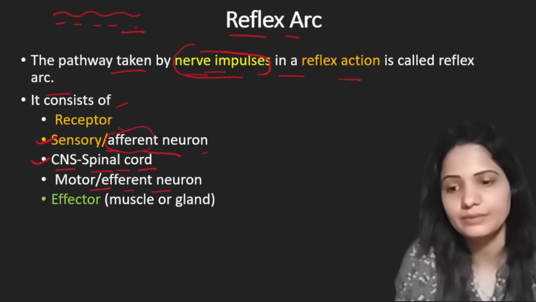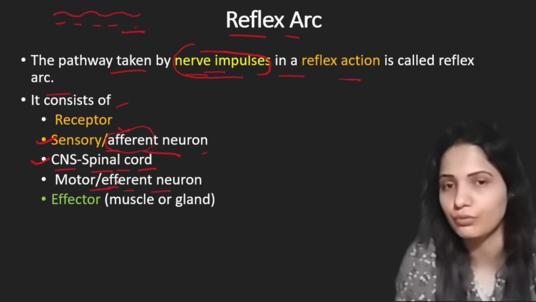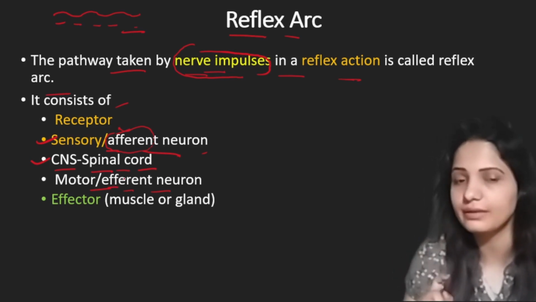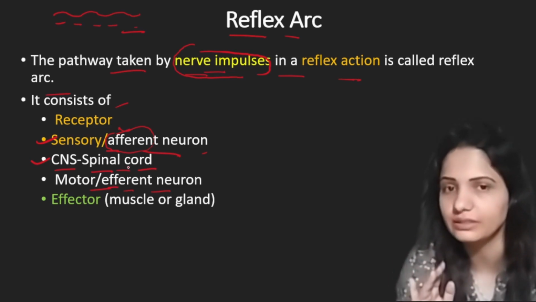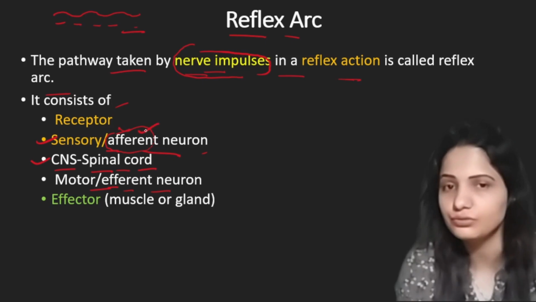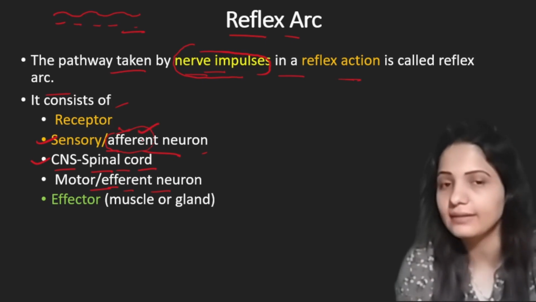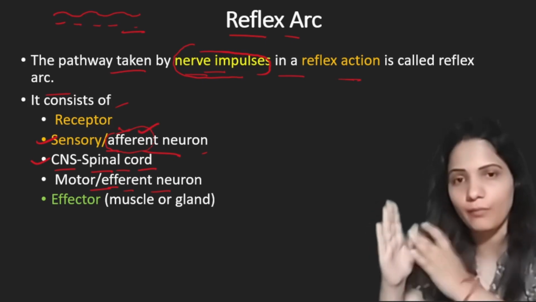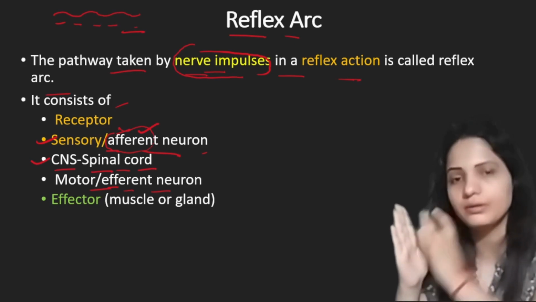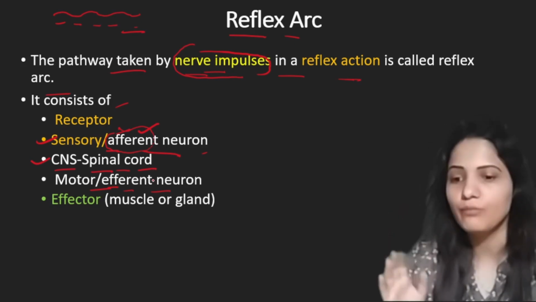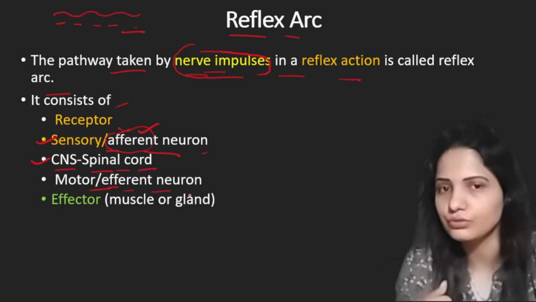Notice in the previous point we had the afferent neuron, and here we have the efferent neuron. Afferent neuron and efferent neuron are different things. Afferent neurons are sensory, and they transmit impulse from the receptor to the spinal cord. Motor neurons are the efferent neurons.